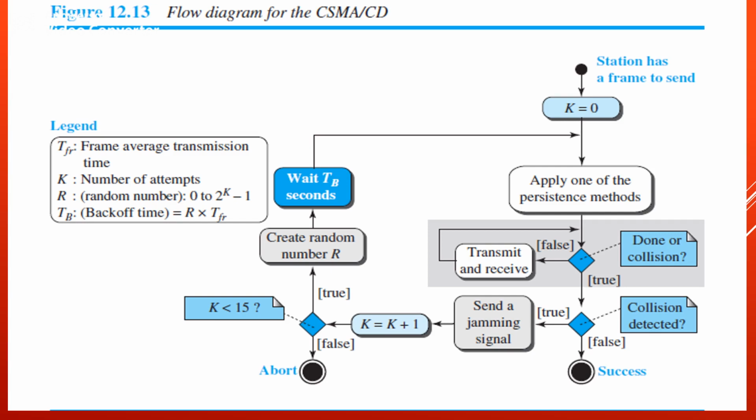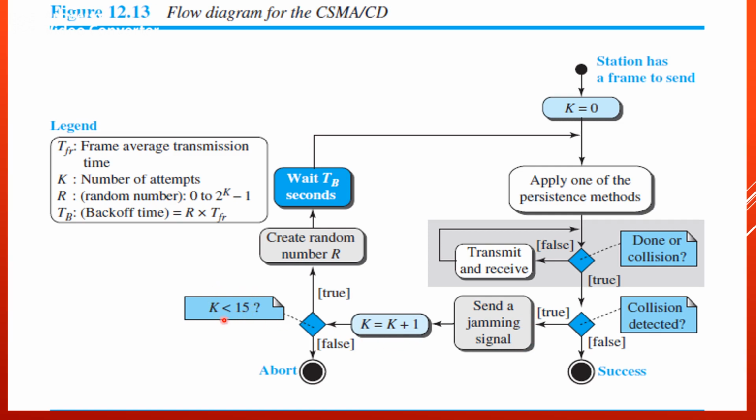Flow diagram for the CSMA/CD. Initially we take the number of attempts k equal to 0. Next, apply the persistence method. If it is done or collision, if it is true, check whether the collision is detected or not. If it is false, the transmission is successful. If it is true, the station needs to send the jamming signal to make sure that all other stations become aware of the collision. Now we increment the number of attempts, k equals k plus 1.